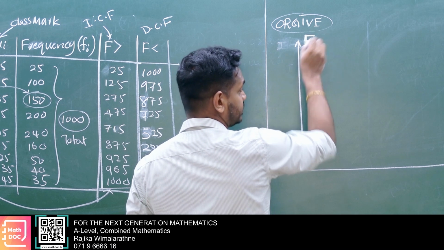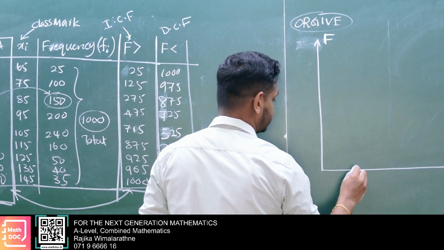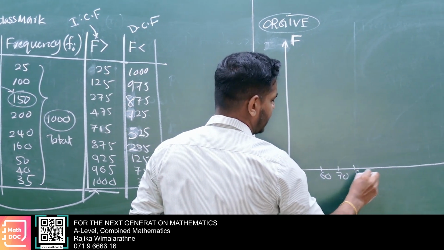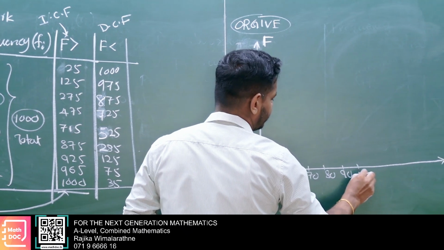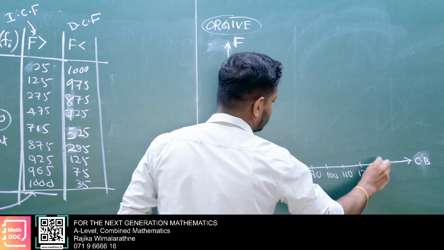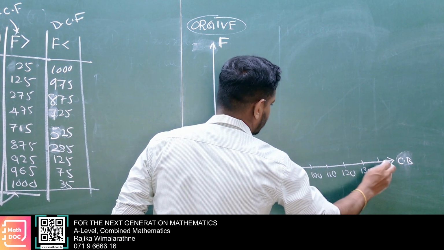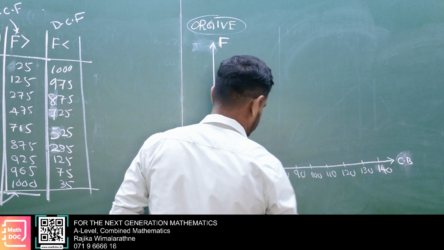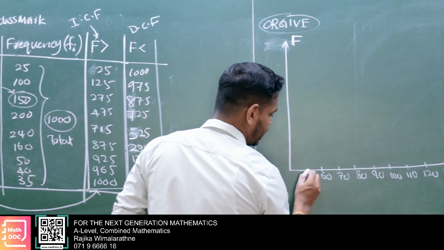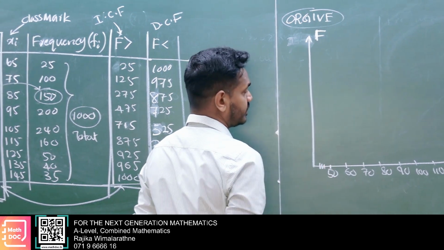That is cumulative frequency, capital F. Now here classes start from 60: 60, 70, 80, 90, 100, 110, 120, 130, 140. It is better to get another class before that, 50, and cut here.